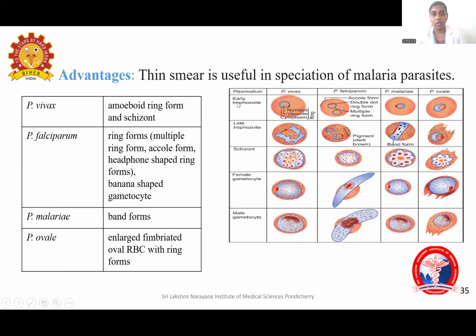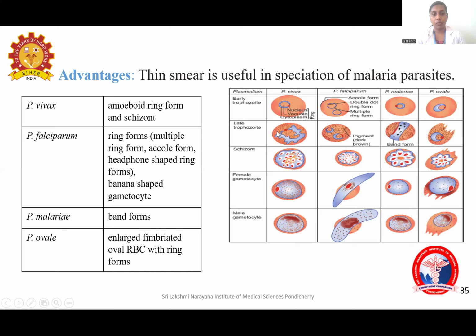Then coming to the early trophozoite form, which is known as the ring form. In Plasmodium ovale, malariae and vivax, you see only 1 ring form each. But in Plasmodium falciparum, you can see multiple ring forms. Then acoliforms, which are ring forms attached to the RBC membrane. Then the headphone-shaped ring forms or double dot ring forms. These are peculiarities of ring forms in Plasmodium falciparum: multiple ring forms, acoliform, double dot ring form or headphone-shaped ring form.